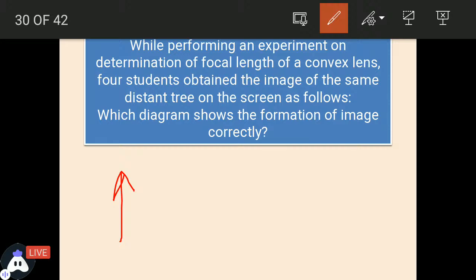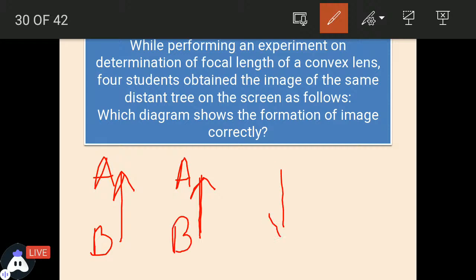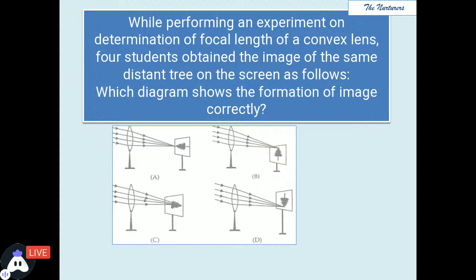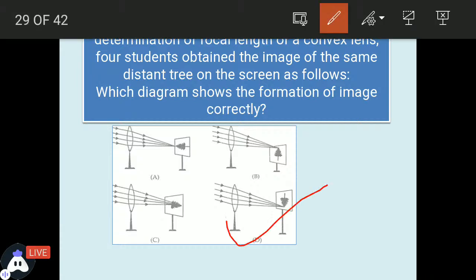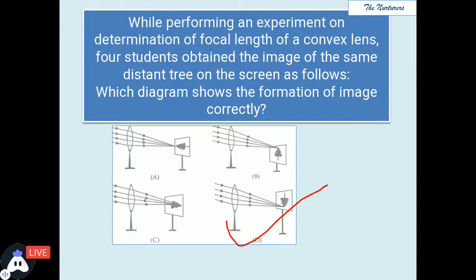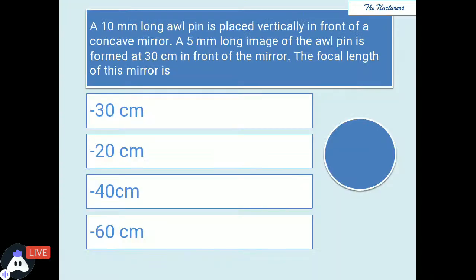अगर हमारा object का top और हमारी image का top दोनों same हो, it is virtual and erect. But अगर हमें inverted दिख रहा है, that means top will come to the bottom and bottom will come to the front. It is real and inverted. And we all have studied in the ray diagrams that the convex lens always forms real and inverted. So the correct observation would be D. So be careful while solving these type of questions.